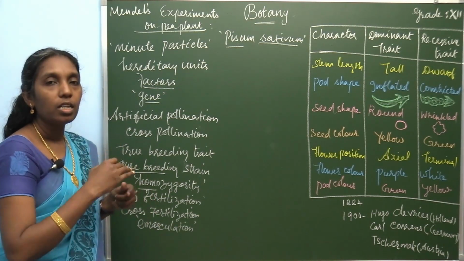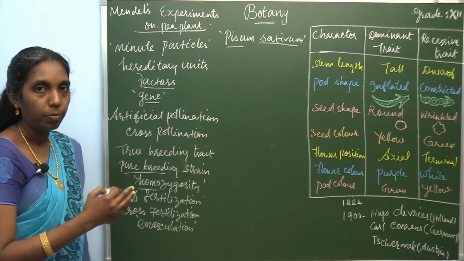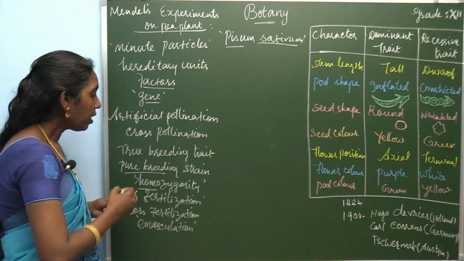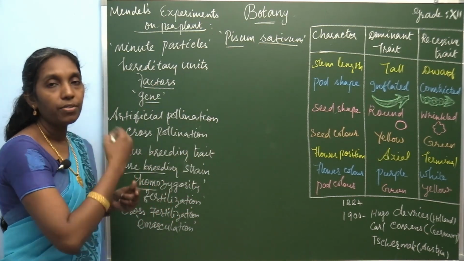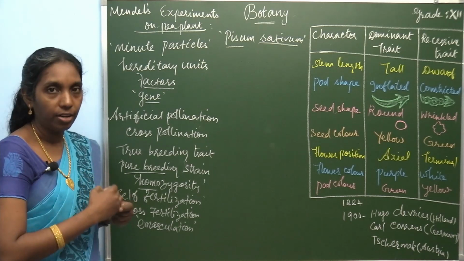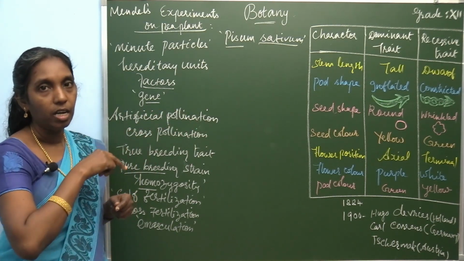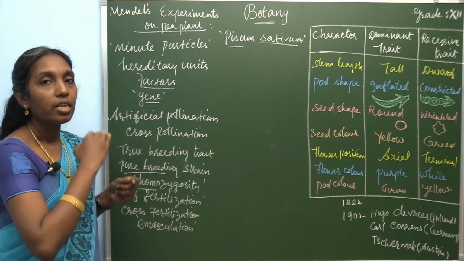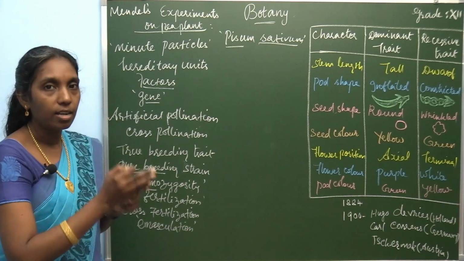For example, there are two different plants. One produces white flowers, another produces purple flowers. From the first plant he removes the anthers, and the selected anther is dusted on the other variety. That means if he removed the anthers of the white flower, he dusted the pollen on the stigma of the purple flower. This fertilization is known as cross fertilization, and he does not allow the purple flower's stamen to dust on the same plant. If that is allowed, it is known as self pollination.